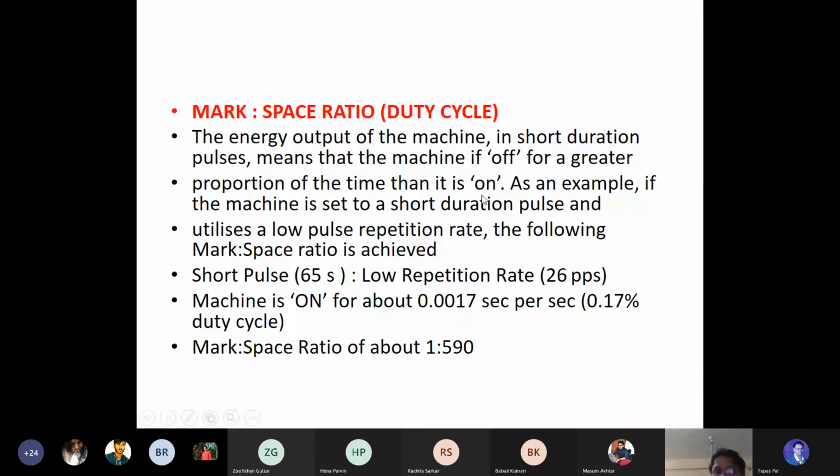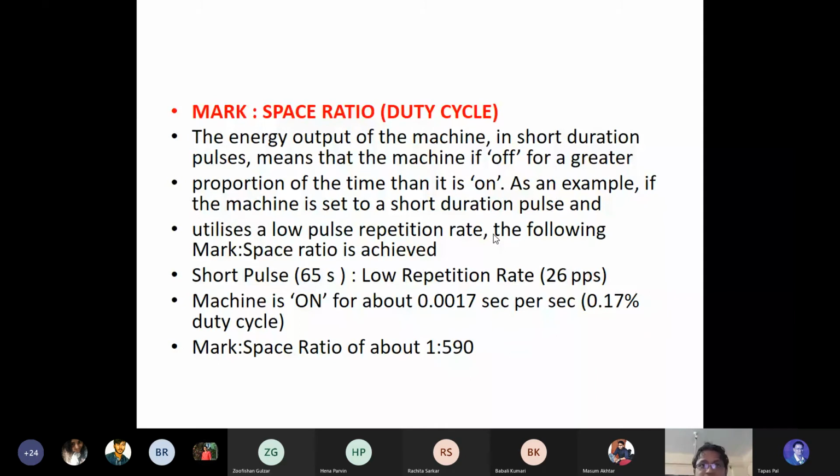So in the PSWT machine, the on time is very less and the off time is very much more. The duration of the off time is much more than the on time. This is what is called the mark space ratio.